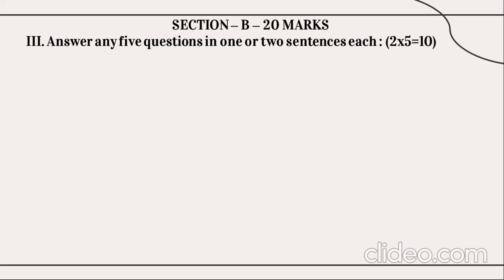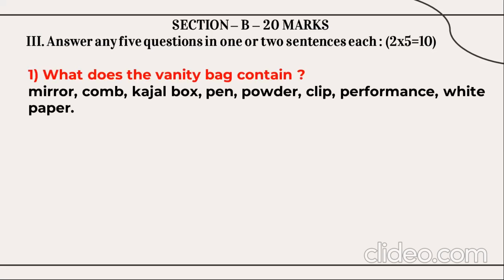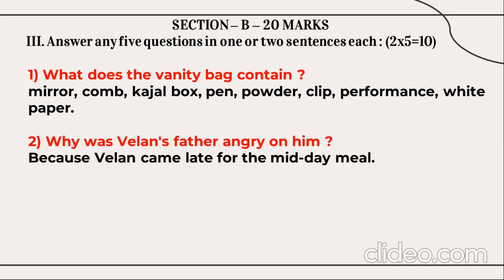So let's begin the 2 marks questions, and you need to opt here only 5 questions out of 8 questions. You have plenty of choices here. Too Lucky: what does the vanity bag contain? The vanity bag contains mirror, comb, kajal box, pen, powder, clip, perfume, and white paper. Why was Valen's father angry with him? Because Valen came late for the midday meal and he got a slap from his father.